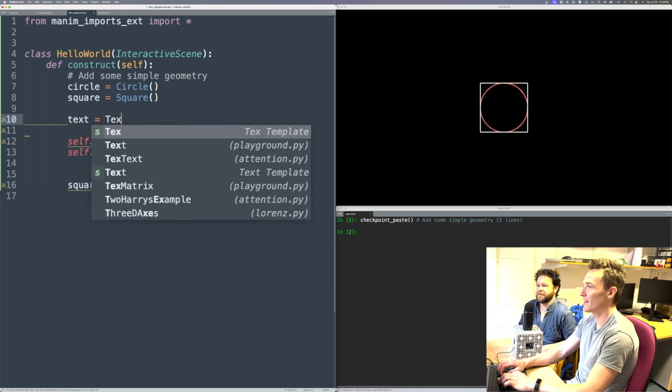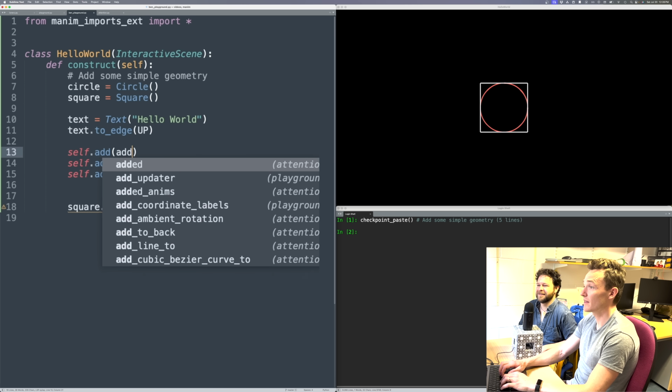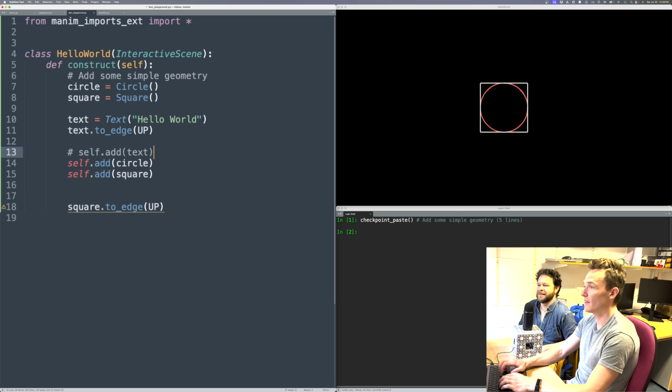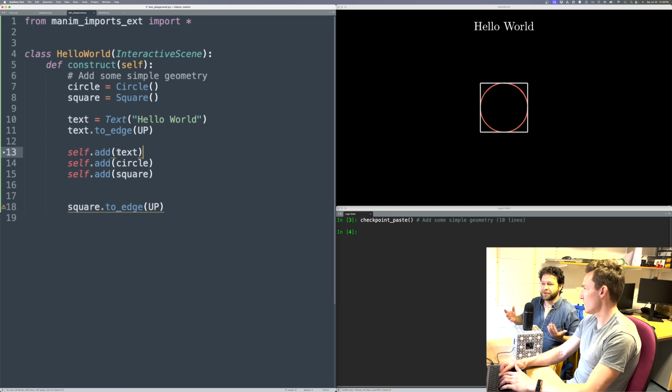We could also have some text on there that literally says hello world. That sounds like a good plan for a hello world function. Yeah, put that to the top. And that's also something that's not going to show up if we don't have this line. So the adding makes it appear. And this is me naively thinking, when you make an object, it puts it in the middle, and unless you then do some edges or some other movements, it moves it around.